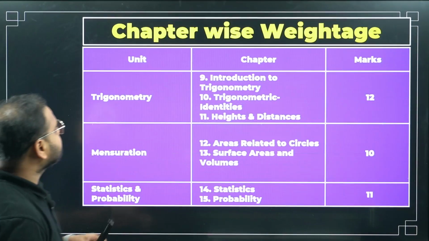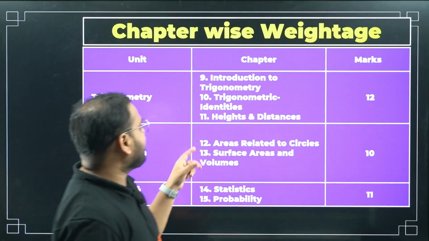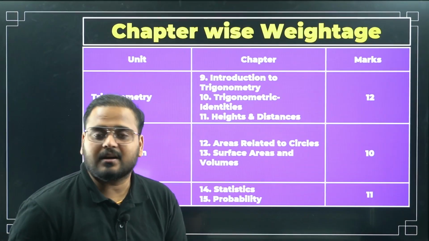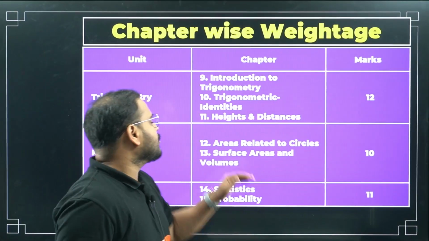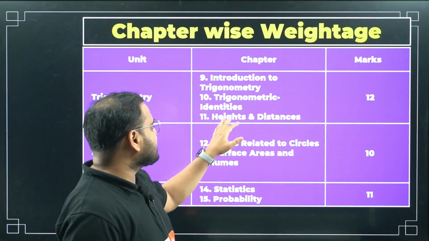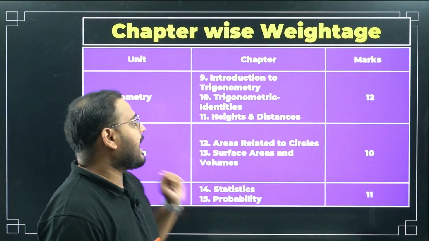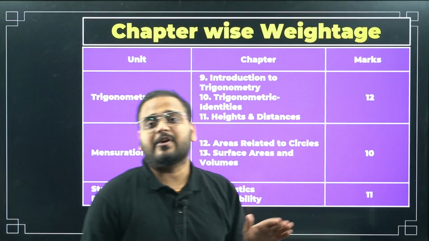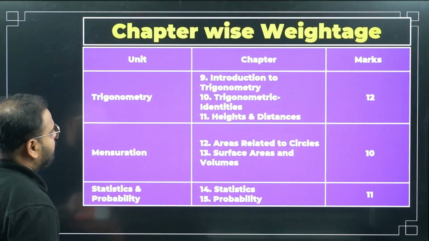Moving on. Trig, again you have 3 chapters. The complementary angles part is cut off from the portion. So introduction to trigonometry, in this we talk about ratios and special angles. Then identities come. Next is height and distances. Total of 12 marks is the weightage from this particular unit, trigonometry.